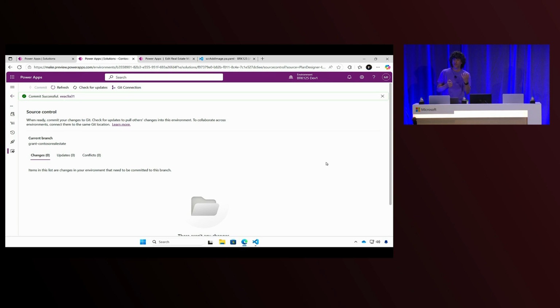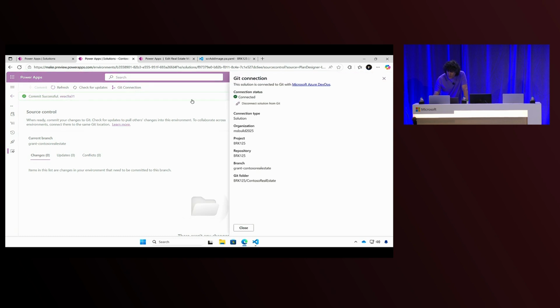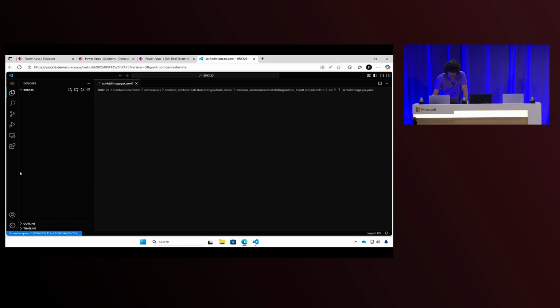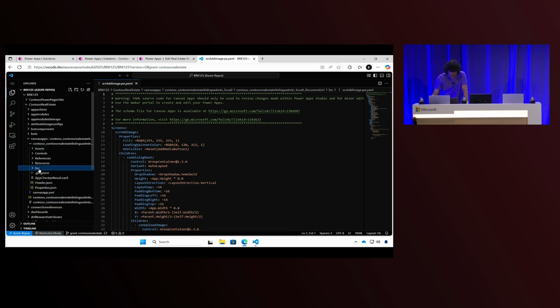Because once we have a branch, you can do amazing stuff. Now that the code is committed, I can see the pull request here if I want. I can open my Azure DevOps repo if I want. But now I will put my pro developer hat. I want to go to vscode.dev. And here I'm already connected to my branch. I will just refresh here so I get the latest code, although it was there already, I saw. So this is what it looks like in the source code.